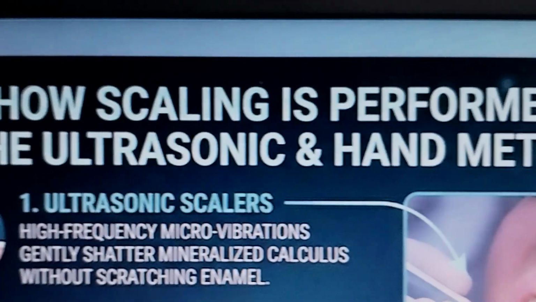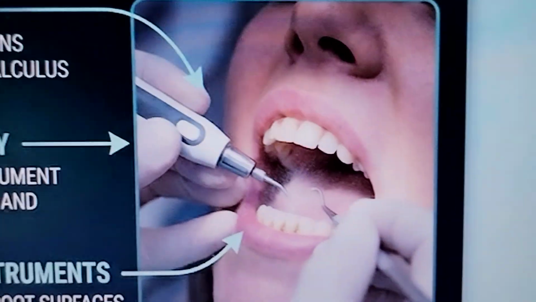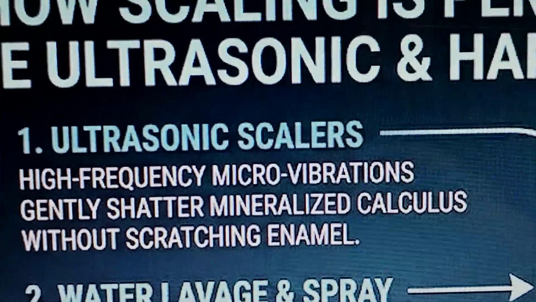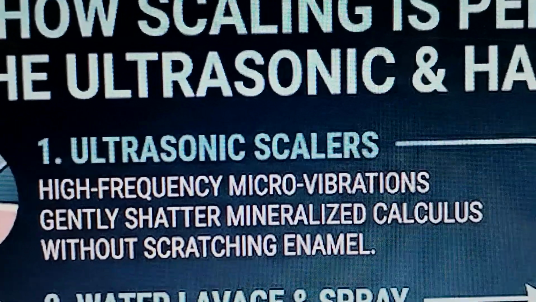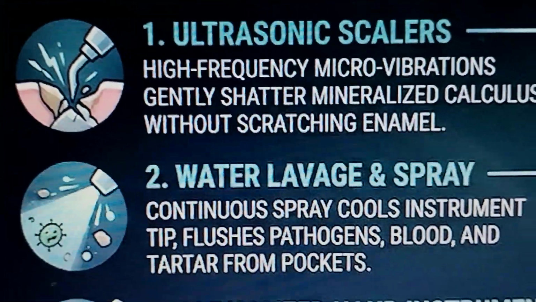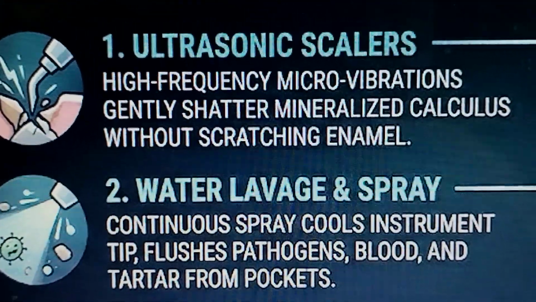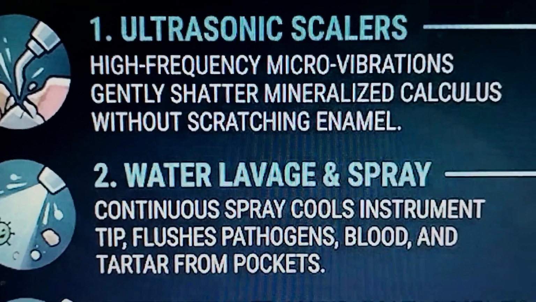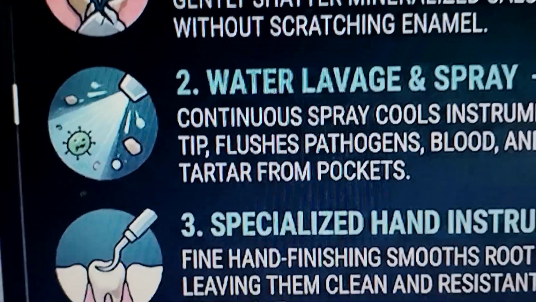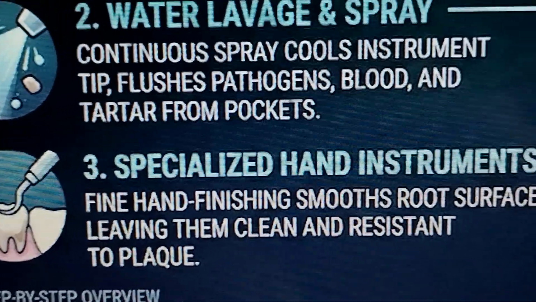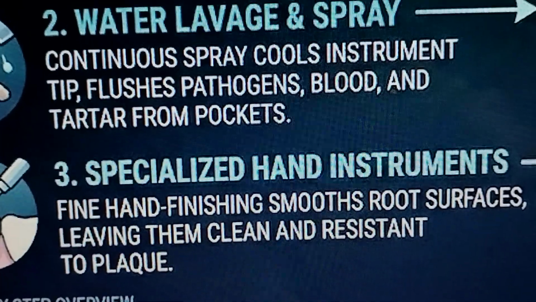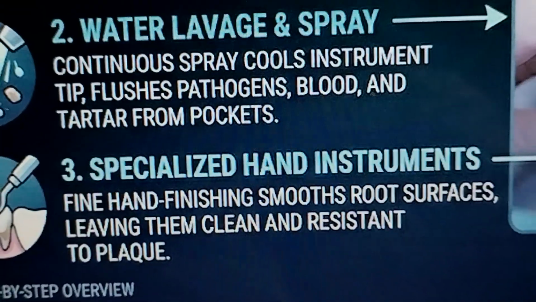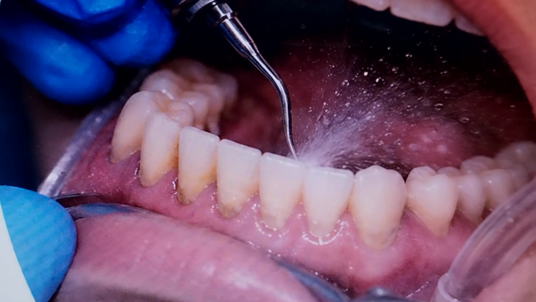How scaling is performed: ultrasonic and hand scaling methods. Ultrasonic scalers use high-frequency micro-vibration to gently shatter the mineralized calculus without scratching enamel. With the water lavage spray, water comes continuously through the scaler, cooling the instrument tip and flushing the pathogens, blood, and tartar from the pockets. Specialized hand instruments finish and smooth the root surfaces, leaving them clean and resistant to plaque. We use ultrasonic scalers, water lavage spray, and hand scaling.